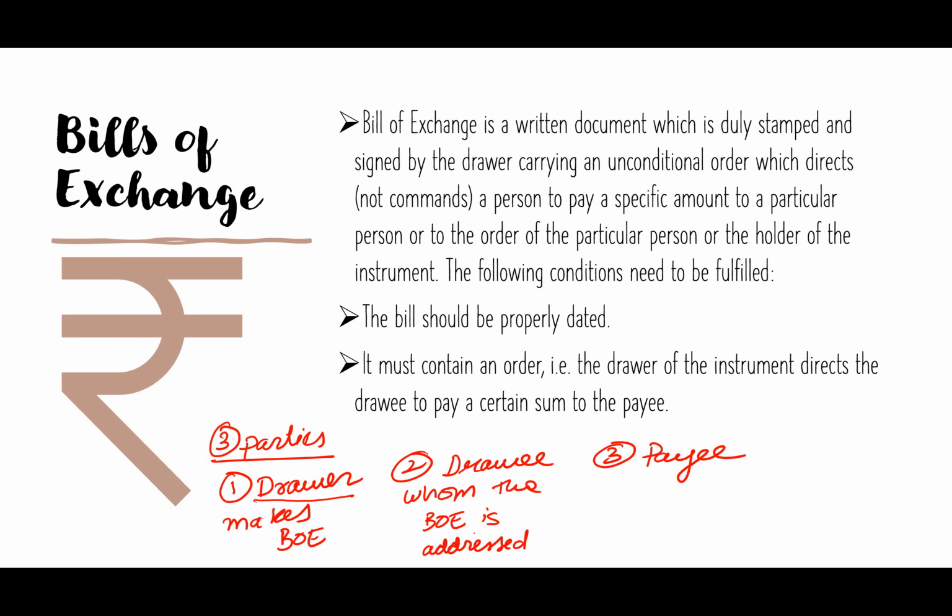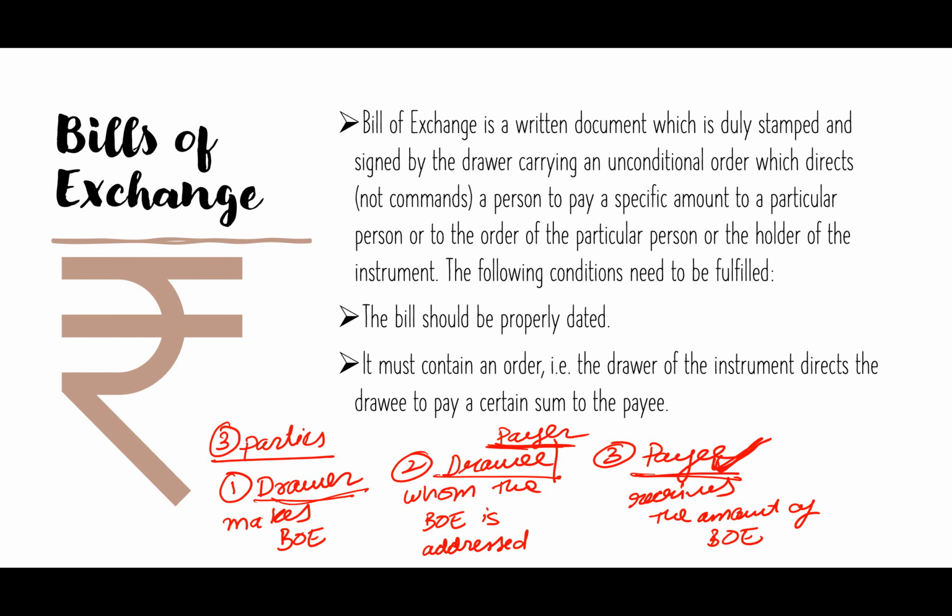That means the person who has to make the payment, the payer of the bill of exchange, is the drawee, to whom the bill of exchange is addressed, or the payer of the bill of exchange who has taken the credit. And the payee is the person who receives the amount of bill of exchange. The payee is the person to whom the credit amount has to be paid. So these are the three parties of bills of exchange: the drawer, the drawee, and the payee.